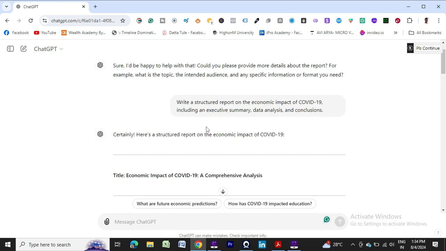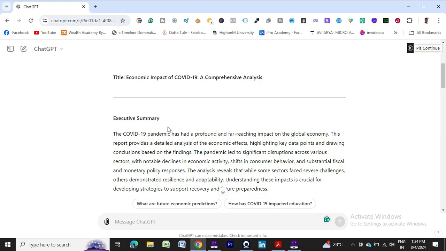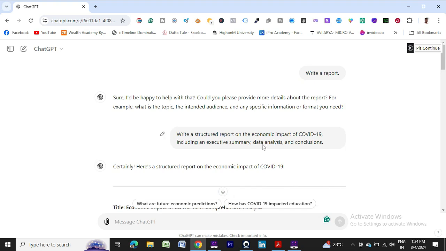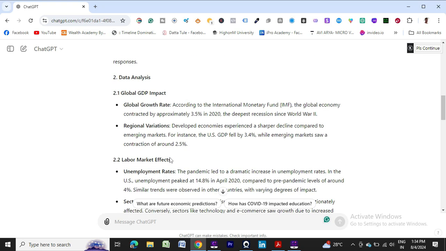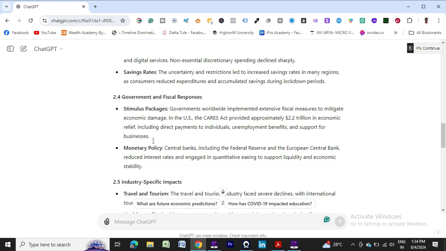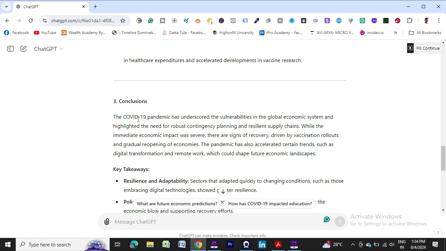Okay, the comprehensive analysis, everything based on my requirement. Executive summary, data analysis and conclusion. I wanted to have 3 points to be covered, so it has covered everything, and detailed information it has provided.